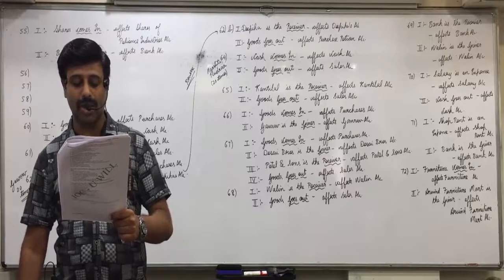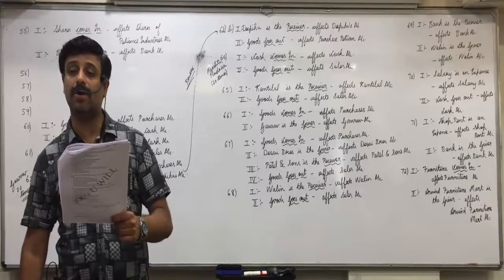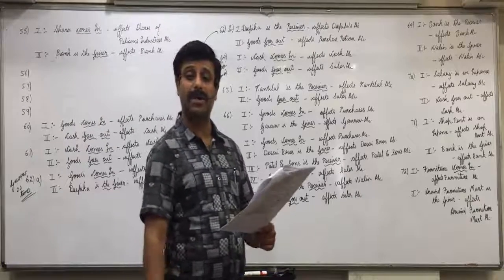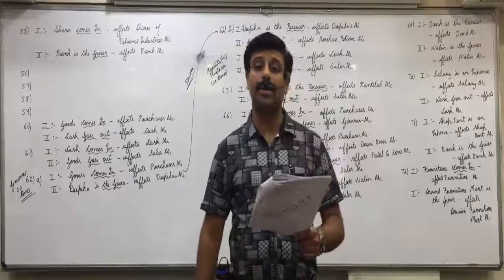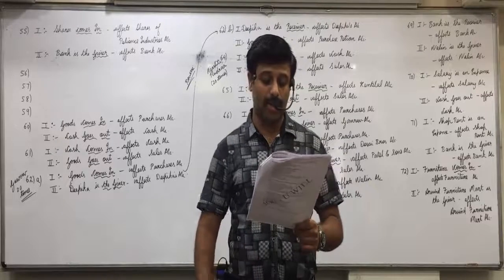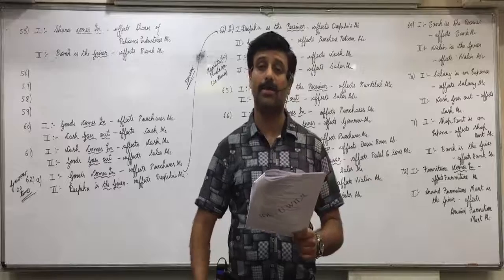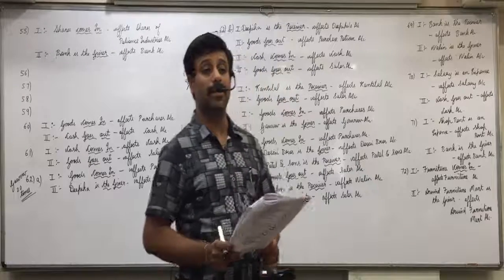Okay, received commission 250. It's a cash transaction because commission is an income. Income and expense are always cash transactions. Effect 1, cash comes in, affects the cash account. Effect 2, commission is an income, affects the commission account. What are the doubts?